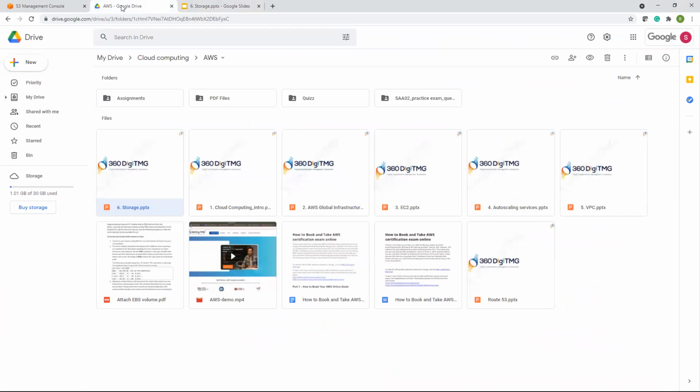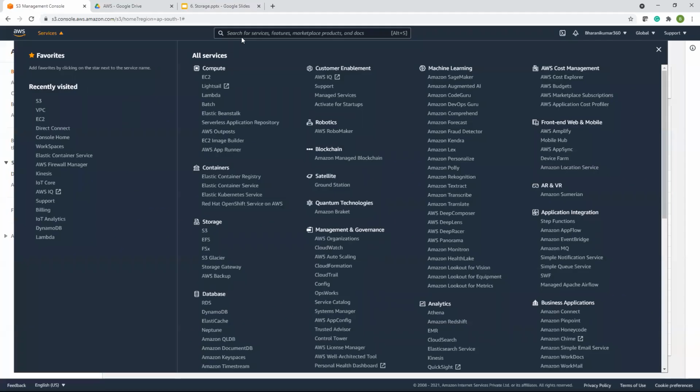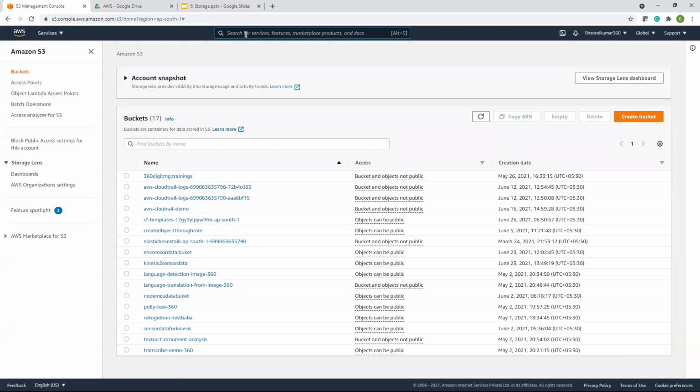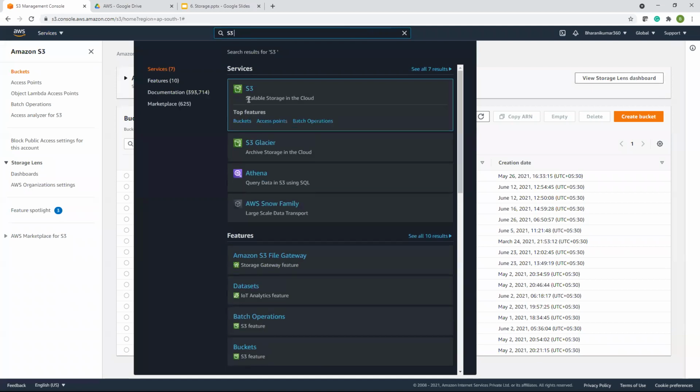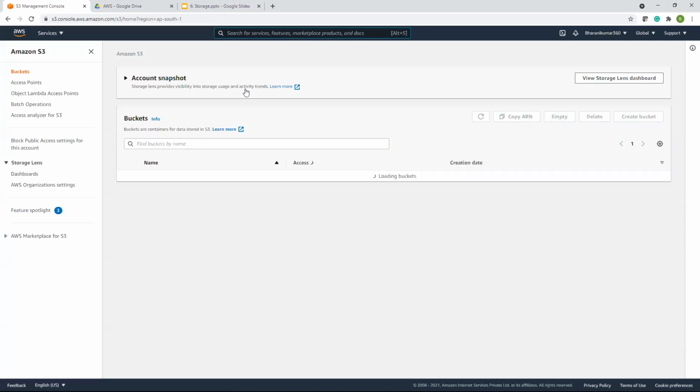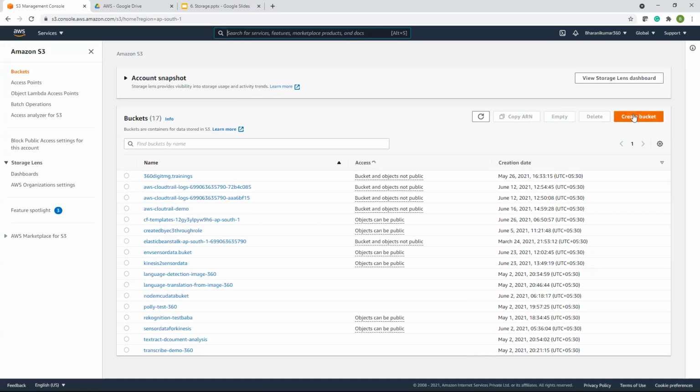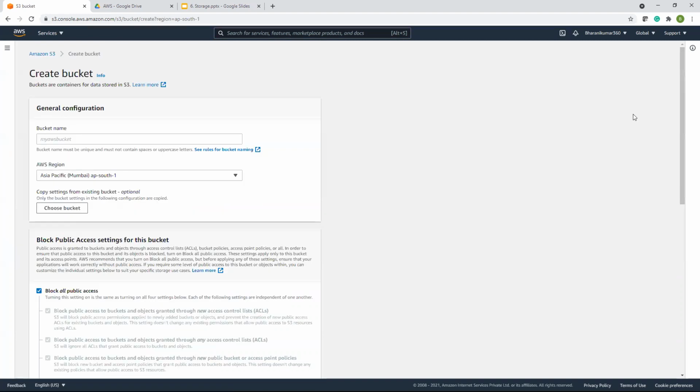Here only. Create bucket, bucket name, and this bucket name has to be DNS compliant, because you have an option of accessing this bucket globally via internet from anywhere.